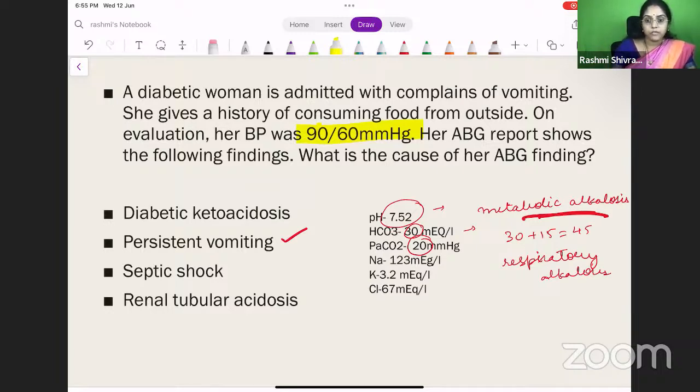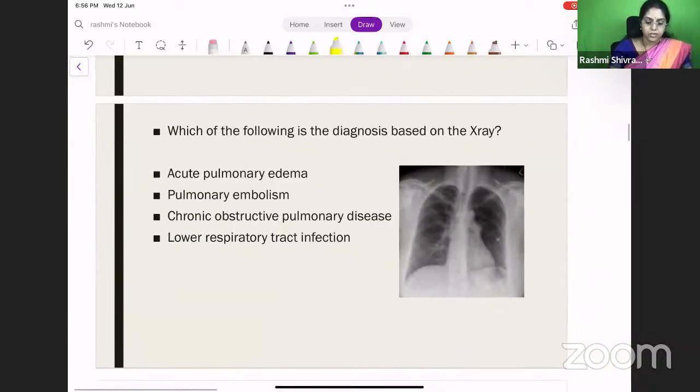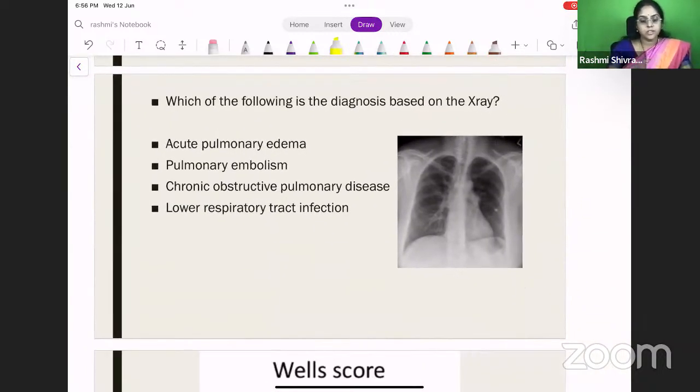One more important finding, which will be a clue for this, is the chloride level. You can see that there is severe hypochloremia. That is because of loss of chloride in the HCl in the vomiting. Because of that, the chloride levels in the body have gone down drastically. That is why this patient is having a metabolic alkalosis. This is persistent vomiting, right? So the answer is that because of persistent vomiting, the patient is having this kind of ABG findings. Okay? So moving on from the ABG to other questions.